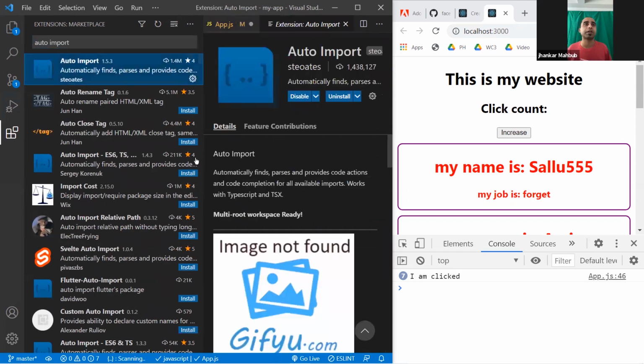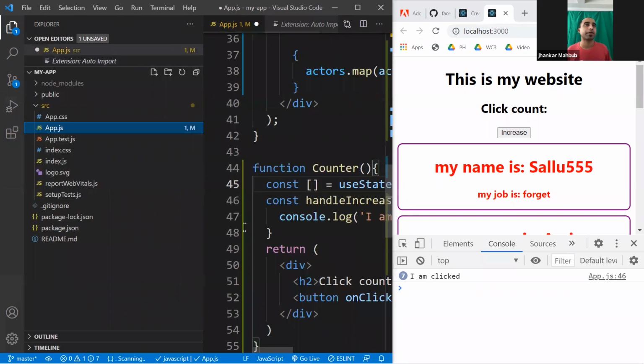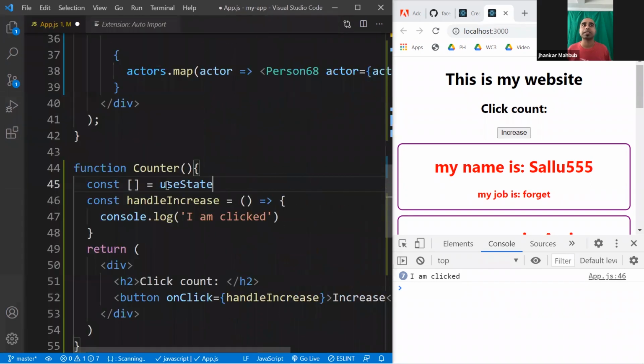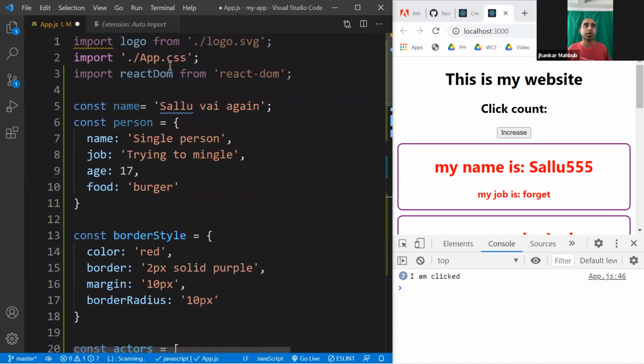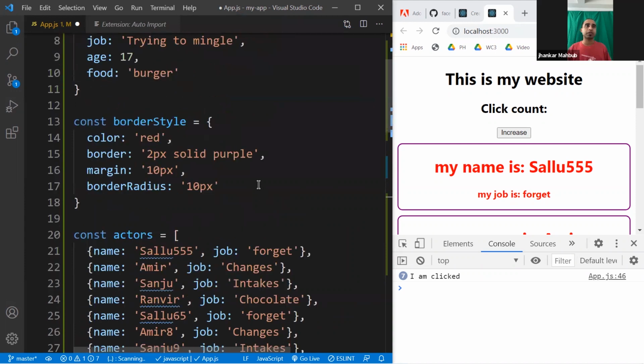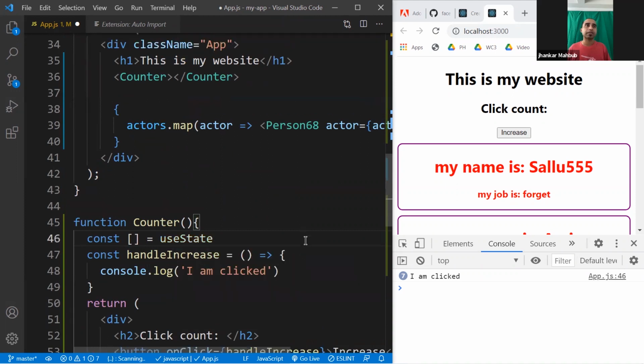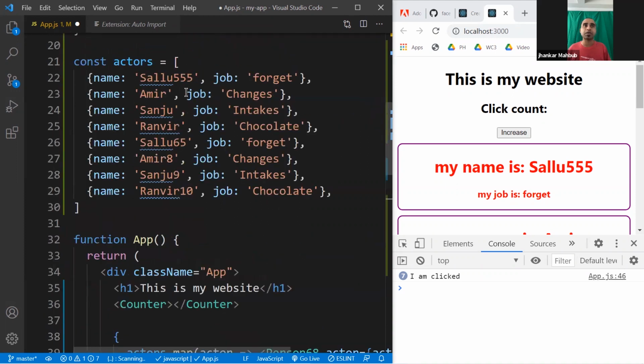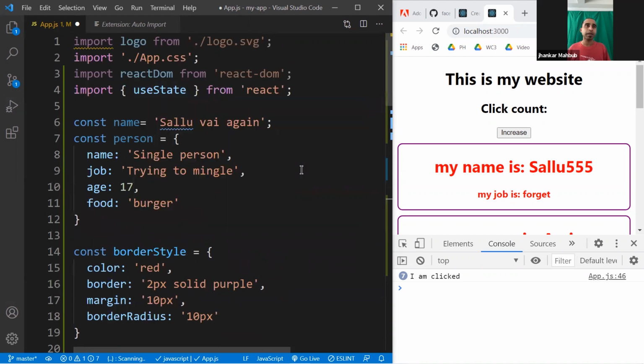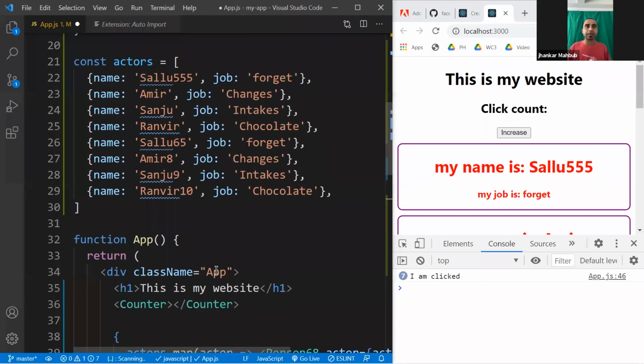Whenever you need something, it will suggest you an auto import, and if you press tab, it will import it in your application. So here from React DOM, we are only importing React DOM, nothing else, right? Here, if we use useState and then press enter, once we have this auto import, or you can click on this, you will see it's already imported useState from React.